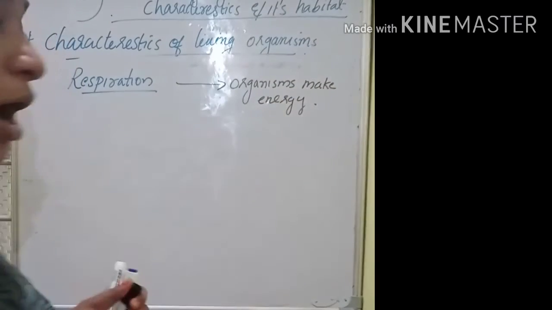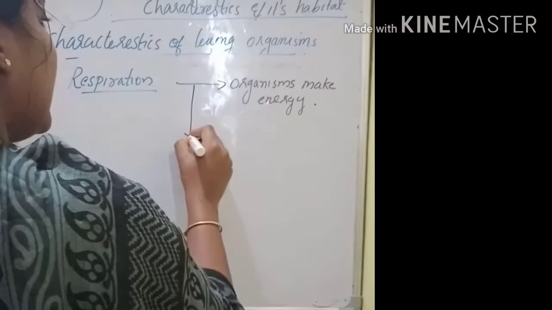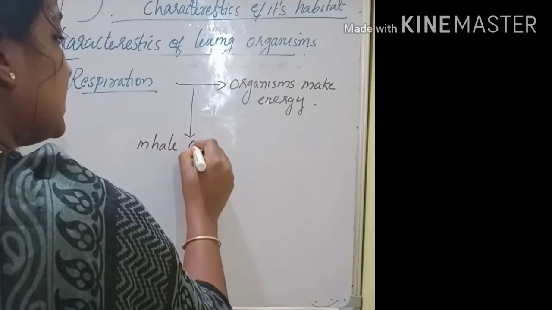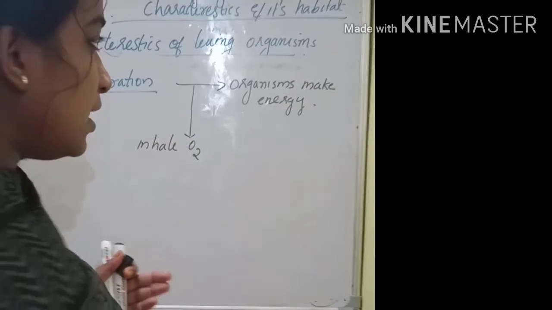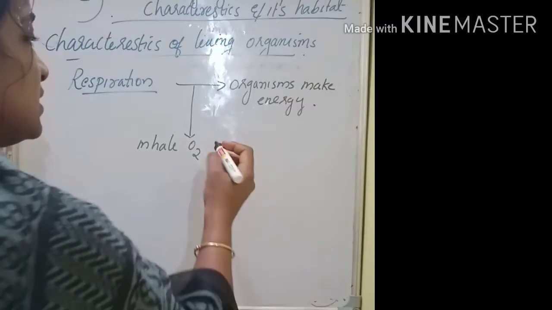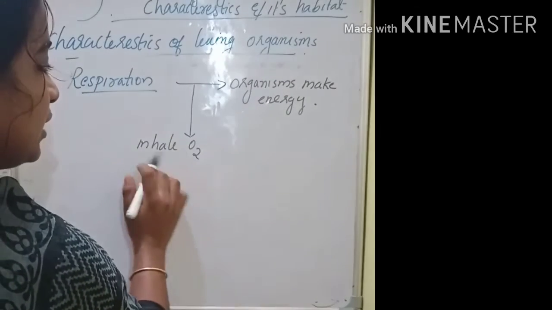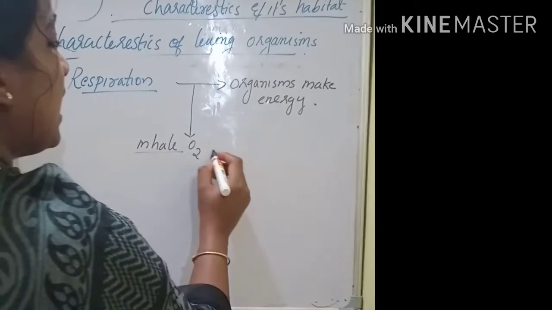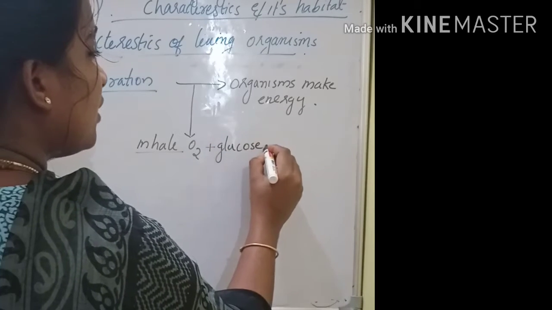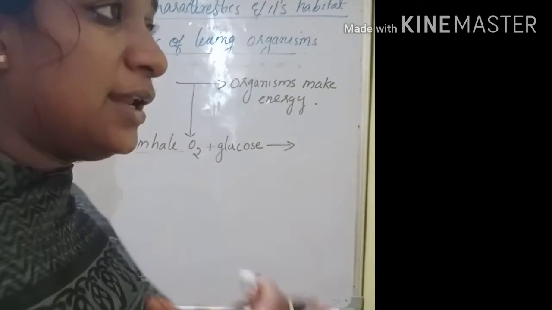How do they make energy? They inhale oxygen, and through the food they get glucose. The oxygen comes through inhalation, and the glucose is given into our cells.